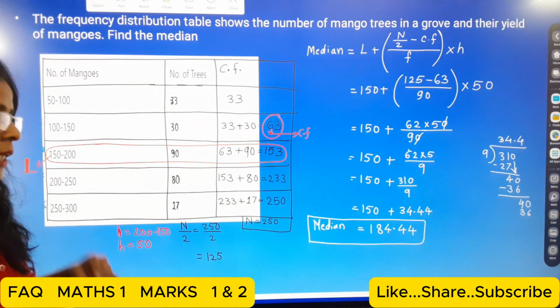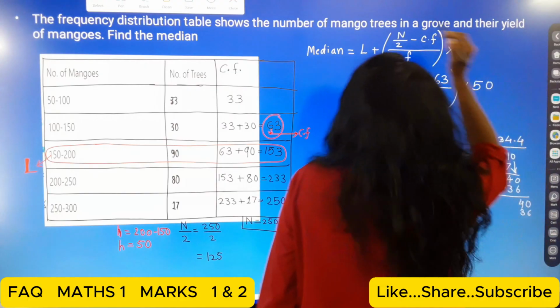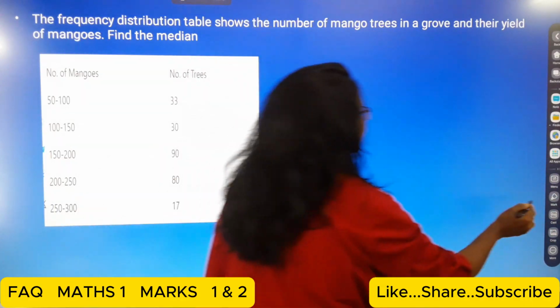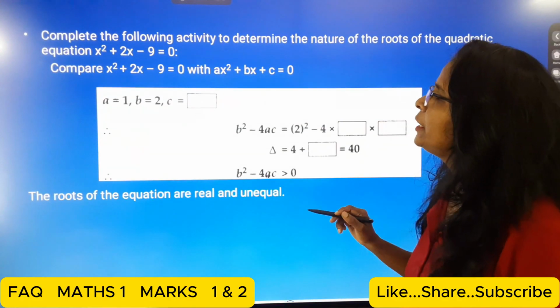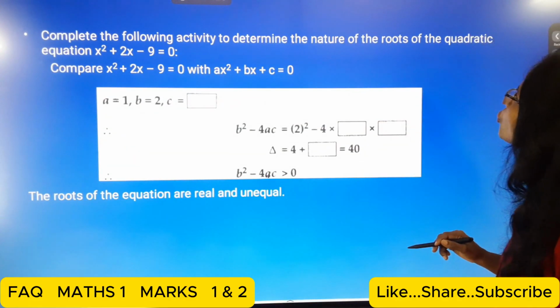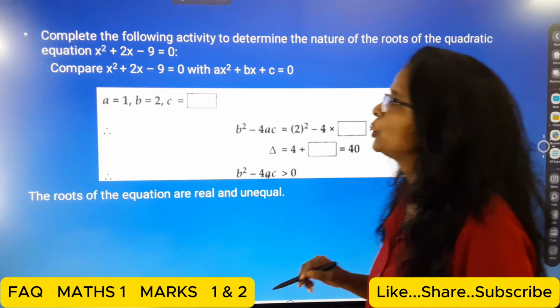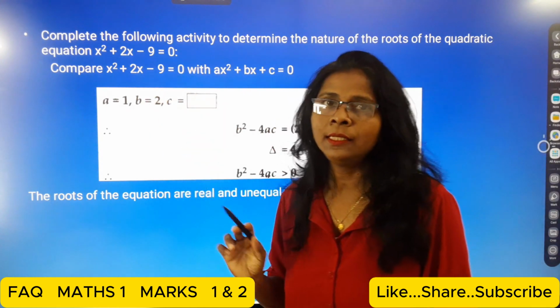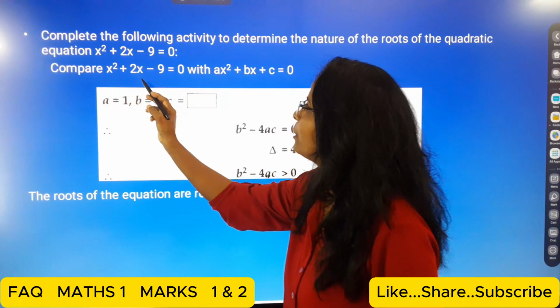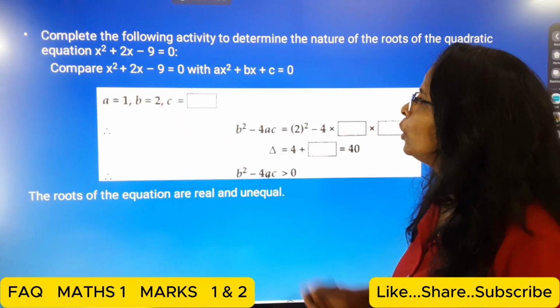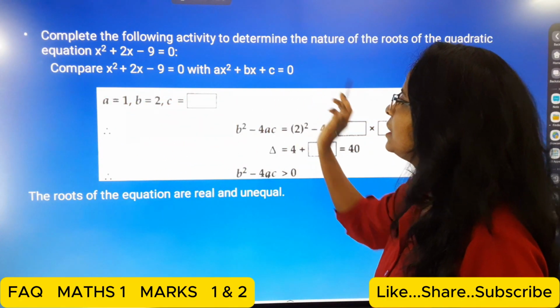Okay, next one. Complete the following activity to determine the nature of the roots of the quadratic equation x square plus 2x minus 9 is equal to 0. So here is the activity based question. Compare x square plus 2x minus 9 is equal to 0 with ax square plus bx plus c is equal to 0.